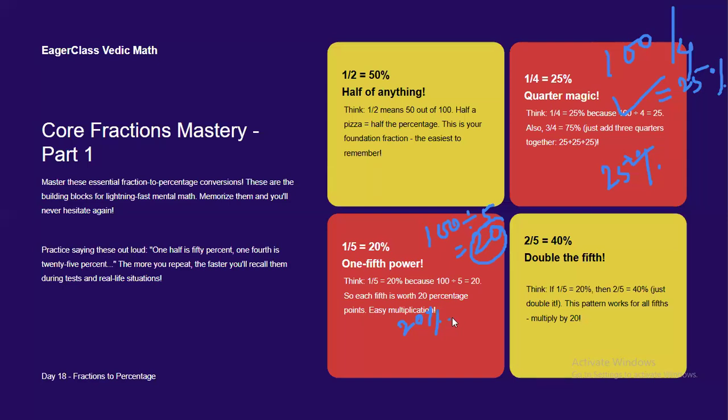Now next, 2 by 5 is equal to how much? You just have to double the fifth. If 1 by 5 is equal to 20%, then 2 by 5 is double, right?